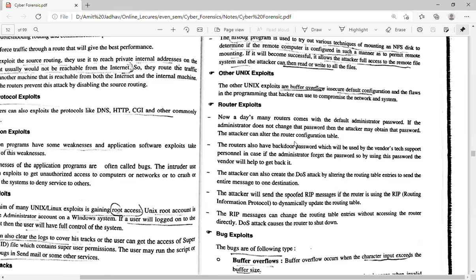So here is the case. Whenever we get a router, it comes with the default password, and everyone knows the default password. So whenever the attacker attacks the router, and if the network administrator did not change the router password, the attacker can easily get access to the router. It can change the router configuration table, and it's very dangerous because every packet that travels through the router can be accessible by the attacker.